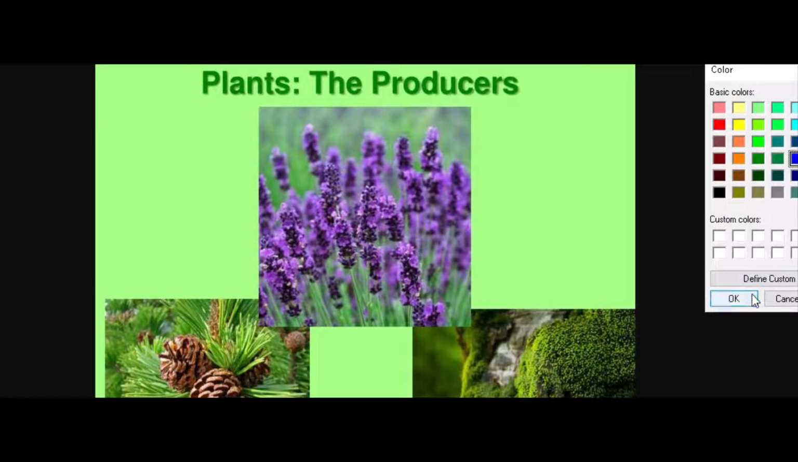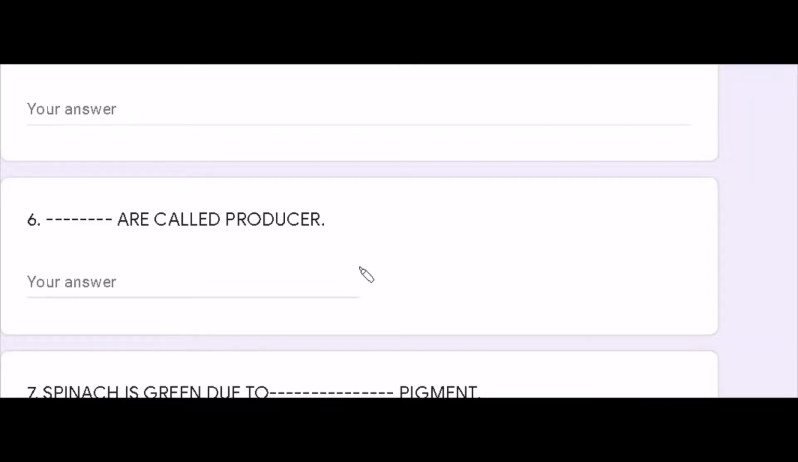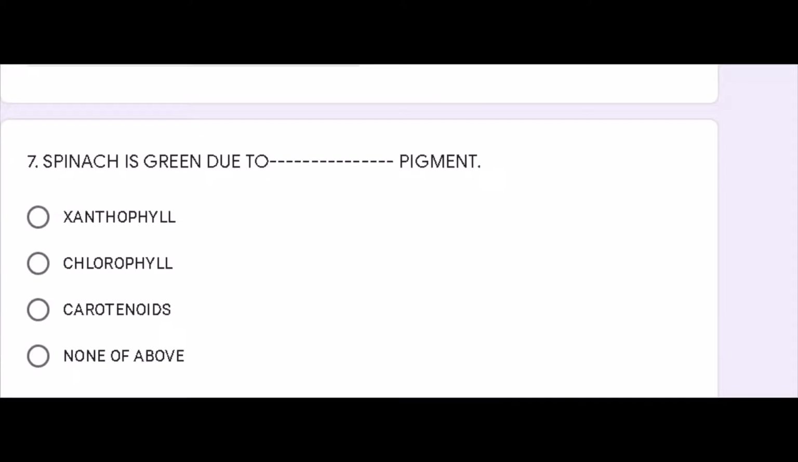Now we are moving to our question number 7. The question was: spinach is green due to dash pigment. Spinach you have all seen, you have eaten it. It is a very good source of iron. Its color is green. It is due to which pigment? Pigments are those which impart different colors to the plant.